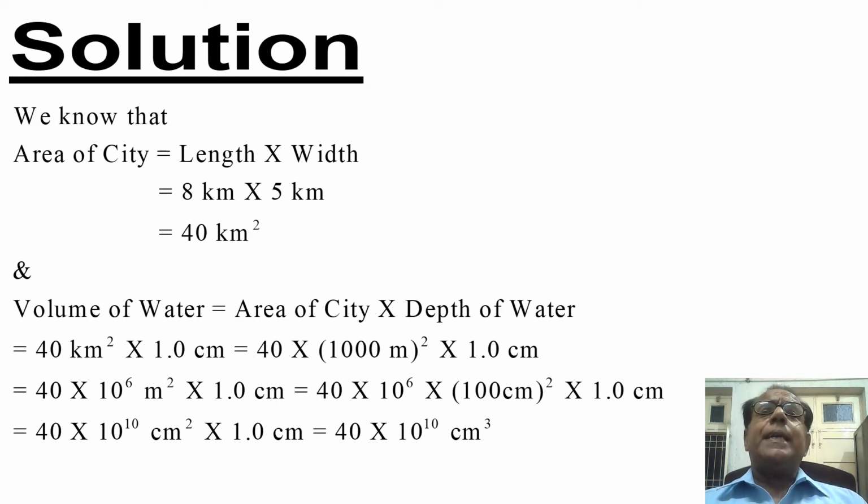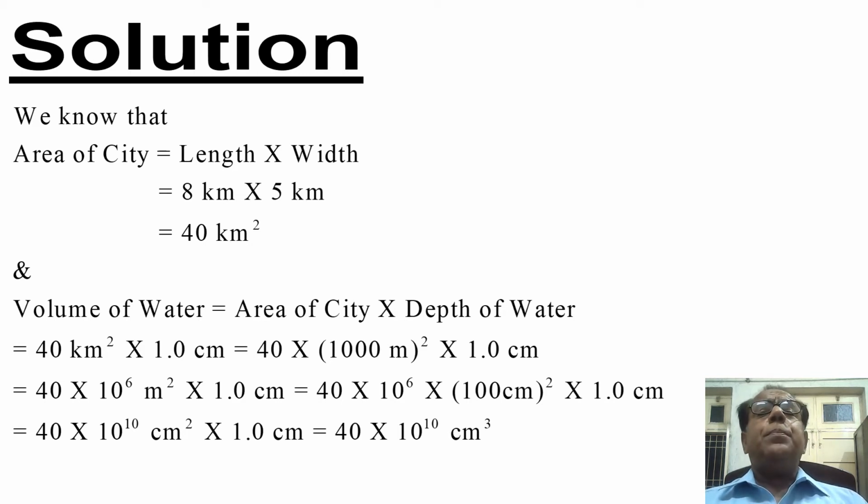This alternatively becomes equal to 40 into 10 raised to the power 6 into 100 centimeter square into 1.0 centimeter. Here students, what we have done, we have simply converted meter into centimeter, because in 1 meter there are 100 centimeter, and when meter is in square, so 100 centimeter will also be in square. Okay.